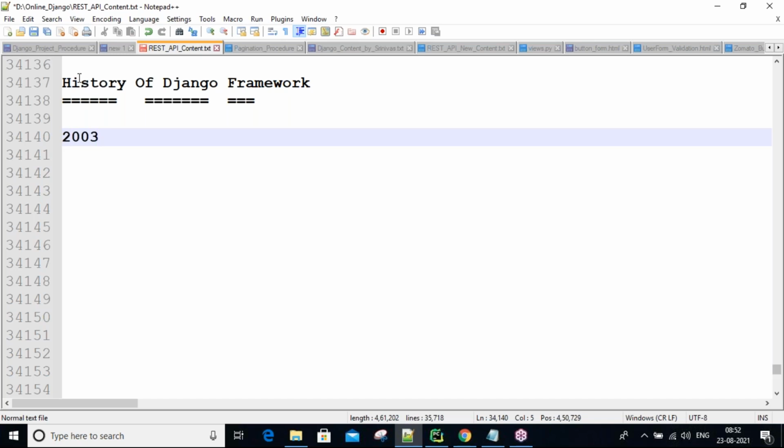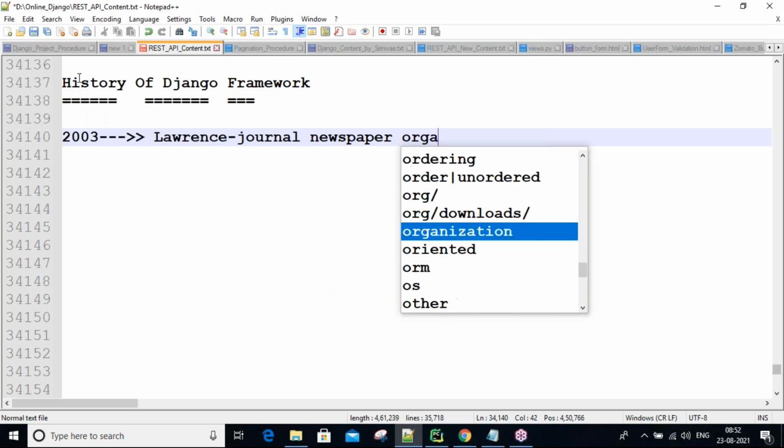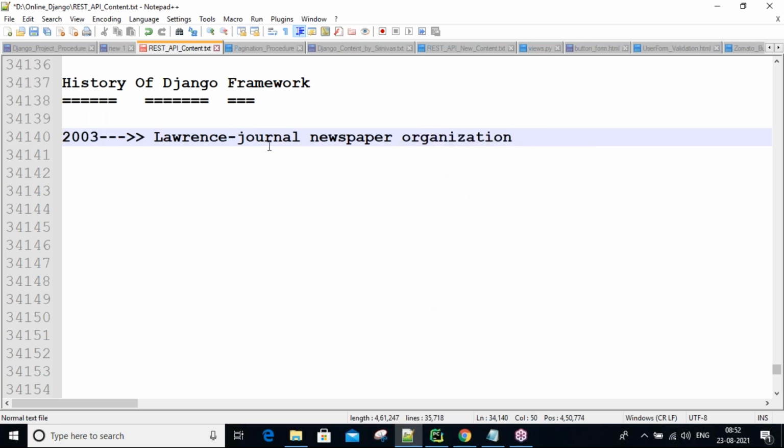Django was started for development purposes. Where it started: at the Lawrence Journal-World newspaper organization, guys.